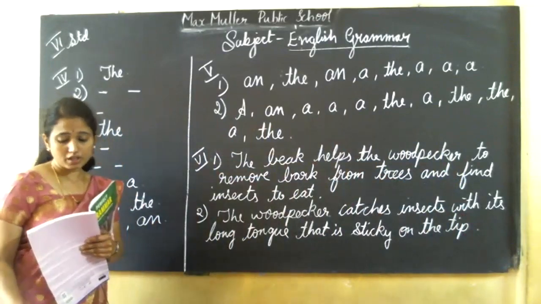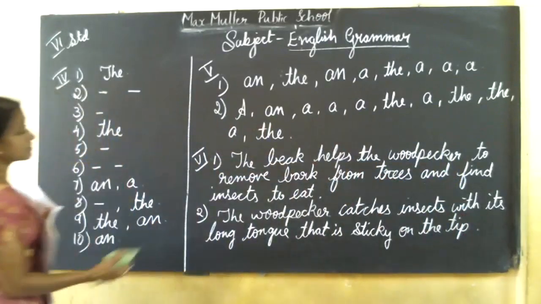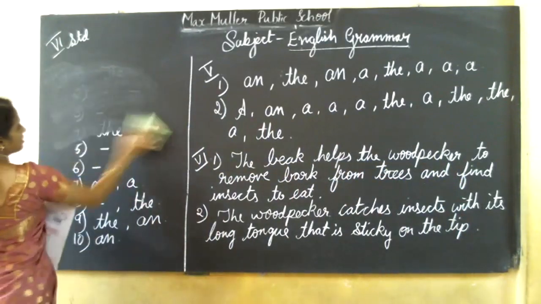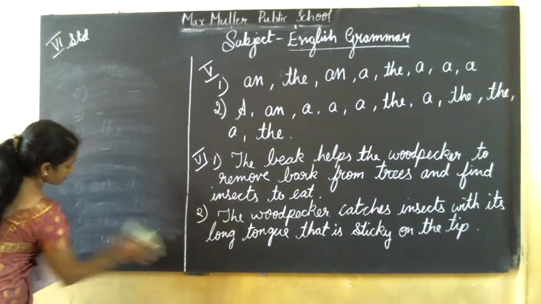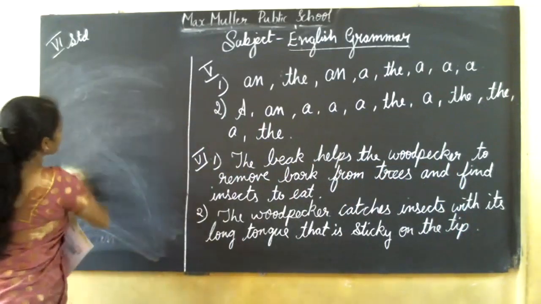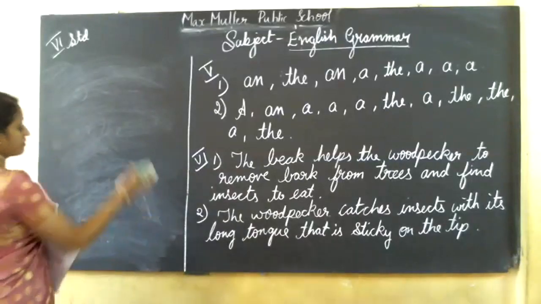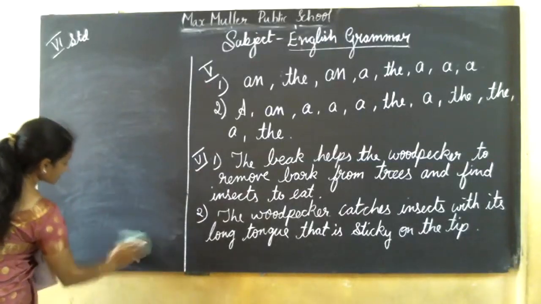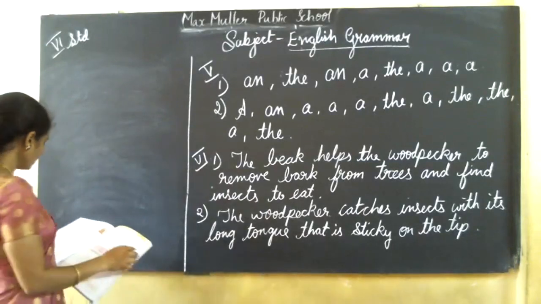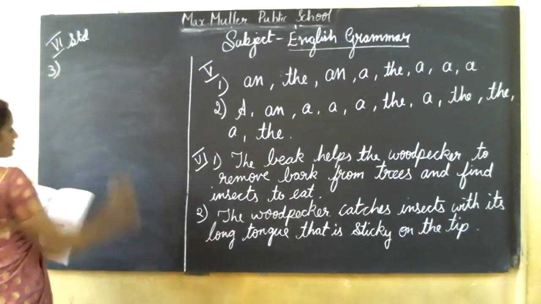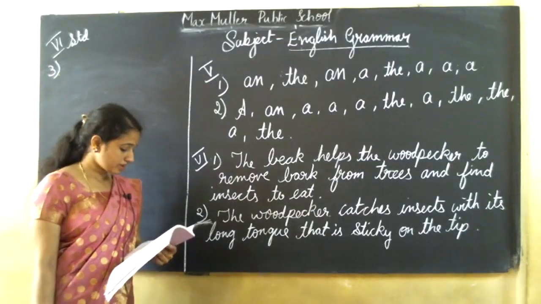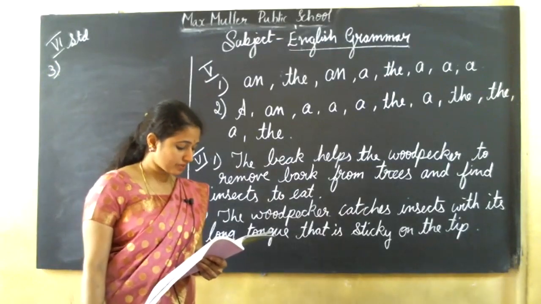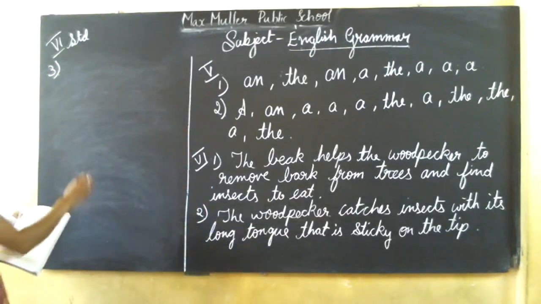Then the third one. We'll move to the third one. I'll erase this, children. Pause the video and complete it. I'll erase the fourth main, and I'm going to write the answer here. Third one answer. What is the third question? How are woodpeckers different from other birds?